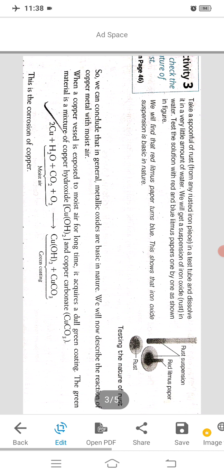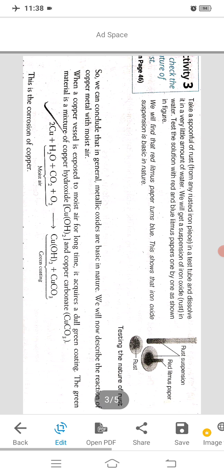So this is actually basic copper carbonate, and this is the corrosion of copper. Okay, so these are the reactions of metals with oxygen.